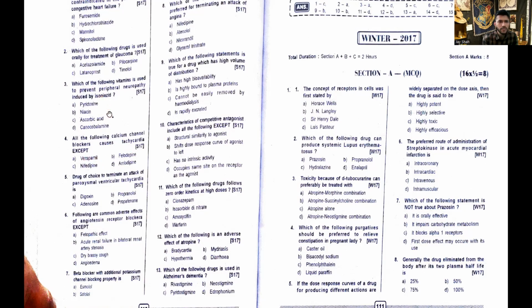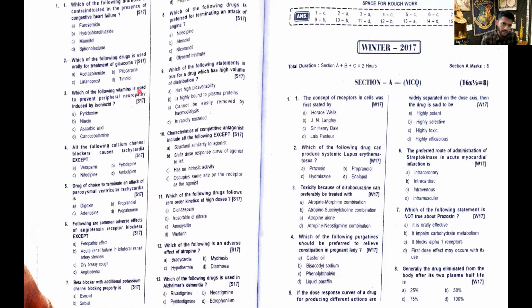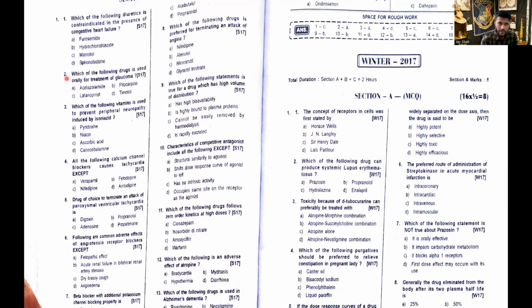Which of the following vitamins is used to prevent peripheral neuropathy induced by isoniazid? A drug of choice is pyridoxine. Remember it, B6. For peripheral neuropathy induced by isoniazid, you have to use B6. Which of the following drugs is used for oral treatment of glaucoma? As I mentioned, acetazolamide is oral. Latanoprost, travoprost, bimatoprost, pilocarpine, all of them are topical. Timolol, generally it's topical as well. Timolol maleate eye drops. Acetazolamide is oral, a carbonic anhydrase inhibitor.